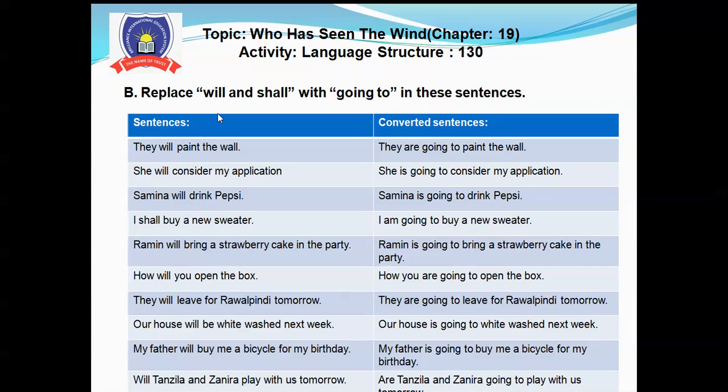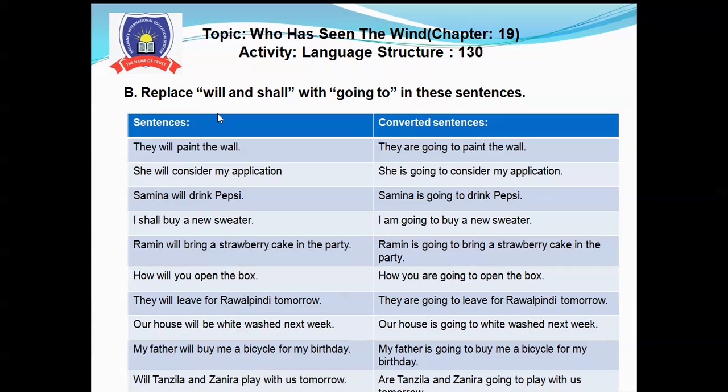How will you open the box? How are you going to open the box? They will leave for Rawalpindi tomorrow. They are going to leave for Rawalpindi tomorrow. Our house will be whitewashed next week. Our house is going to be whitewashed next week.